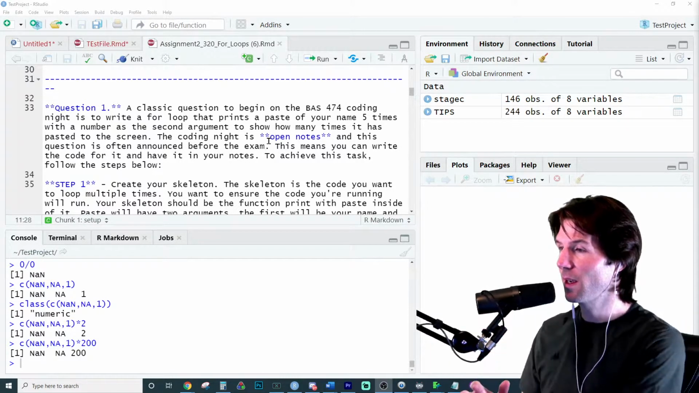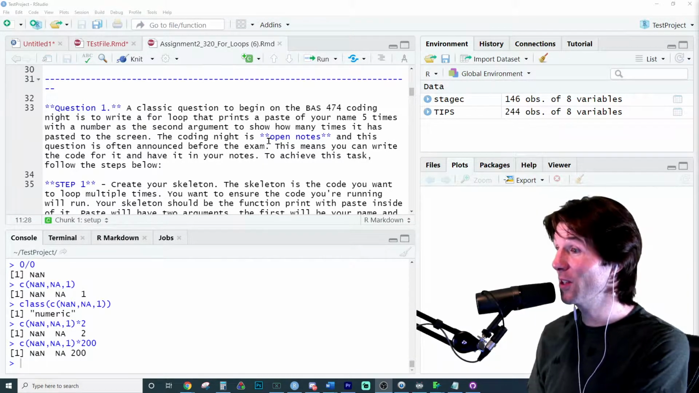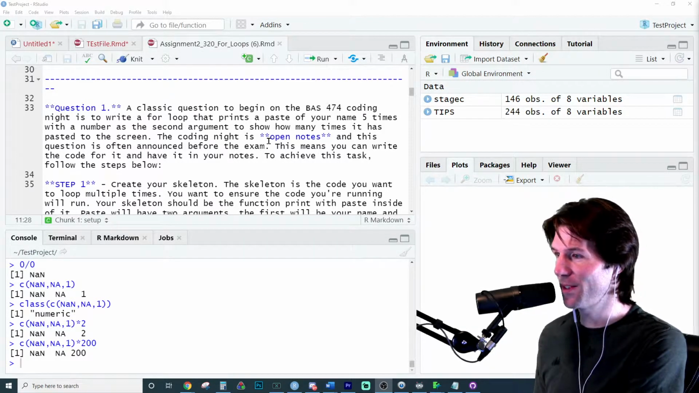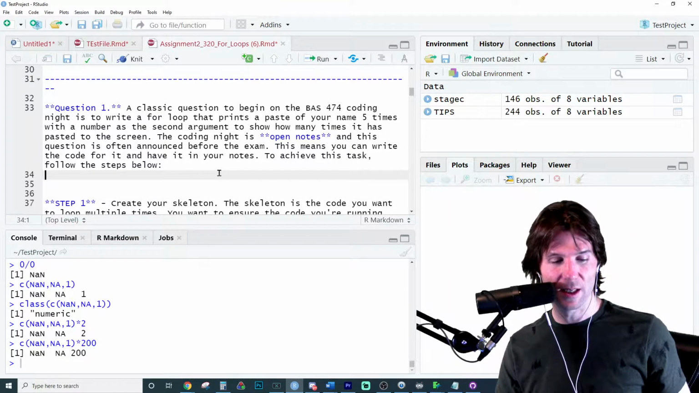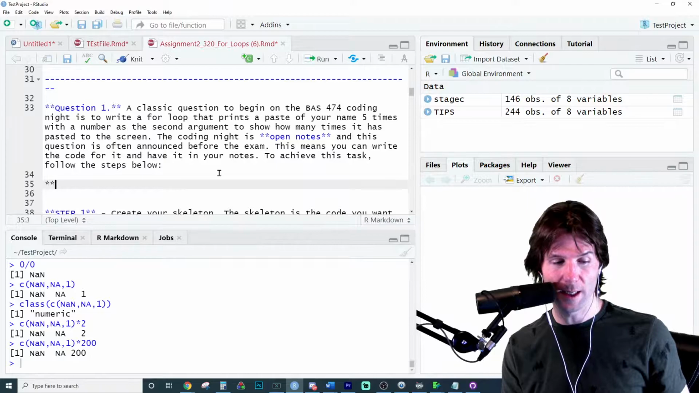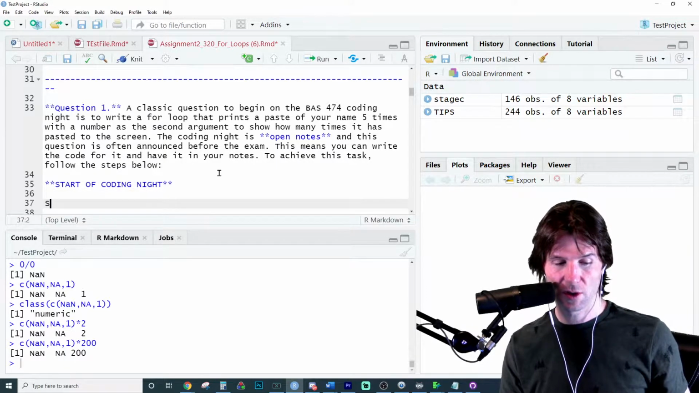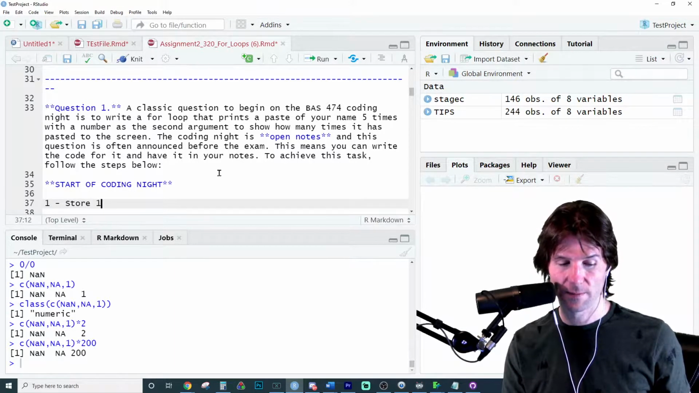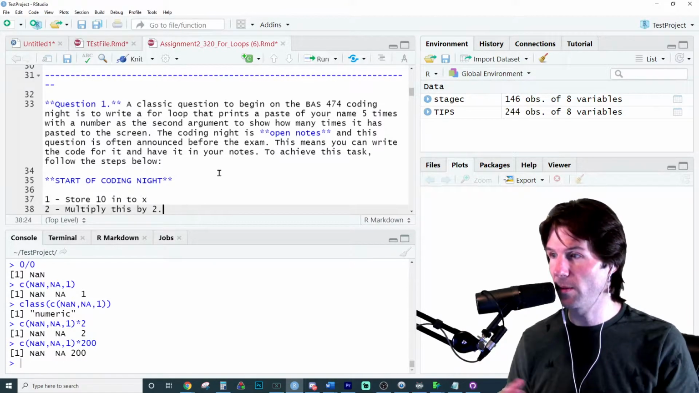But I'll say this. Some things we ask you to do on coding night is like the very start of it: store 10 into X and do 2 times X. We might write a question like that at the start of coding night, and people are freaking out about coding night. It's usually something like: part 1, store 10 into X, and then part 2, multiply this by 2 or 10 or something, whatever.